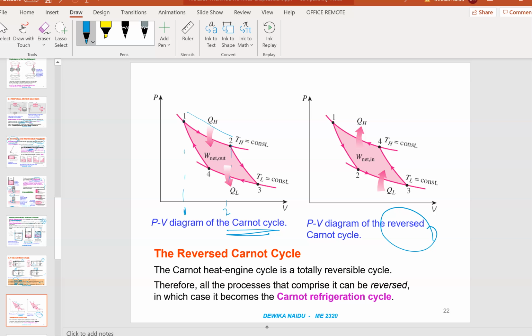And then we have 2 to 3, and we have a further decrease in pressure, and the volume is also expanding. And then we have 3 to 4, which is QL heat being released. And here we have a decrease in volume, which means pressure is increasing, and a sharp increase in pressure from process 4 to 1.